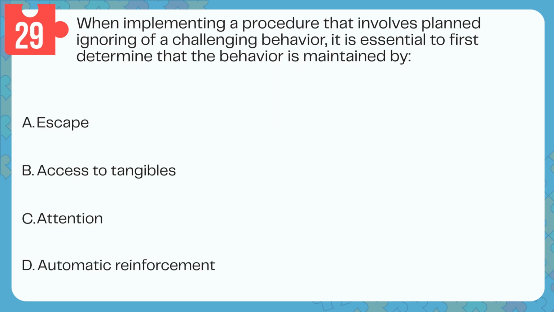Question 29. When implementing a procedure that involves planned ignoring of a challenging behavior, it is essential to first determine that the behavior is maintained by A, escape, B, access to tangibles, C, attention, D, automatic reinforcement.